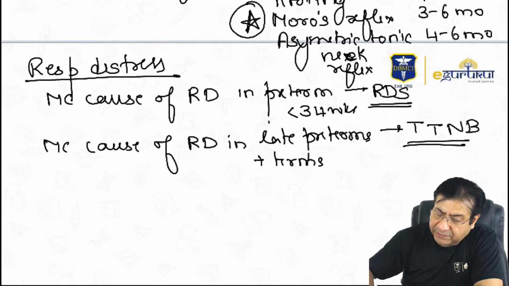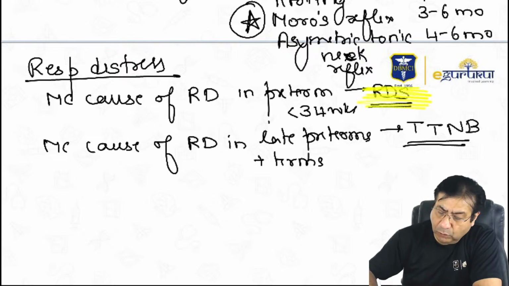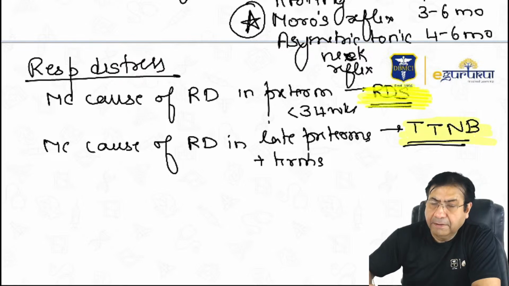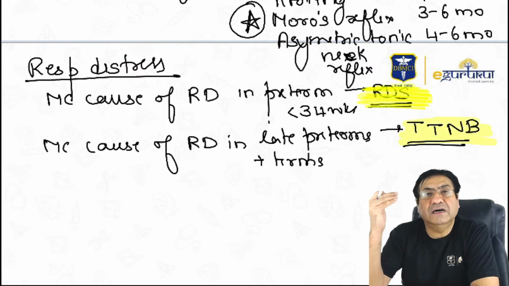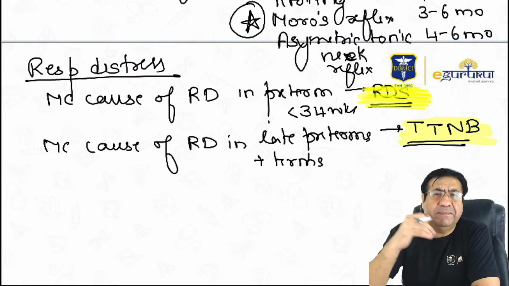So if someone asks you, which is the most common cause of respiratory distress in preterm children who are born earlier than 34 weeks? It is surfactant deficiency. Respiratory distress syndrome, also called hyaline membrane disease.